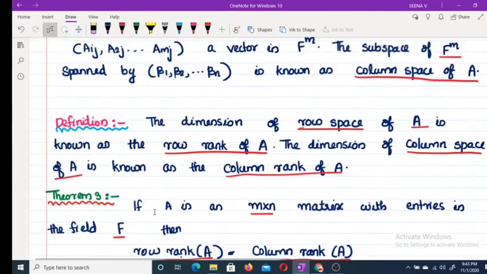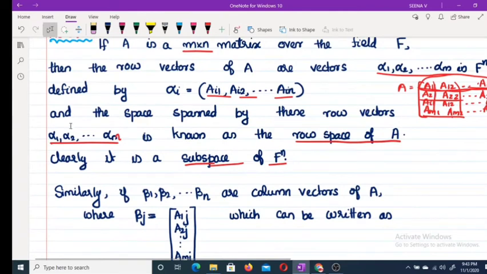If you look at this, clearly rows are a subset of Fn. Fn is the same as Fn by 1. Now what is Fn by 1? It is the set of all n by 1 matrices. Similarly, what about columns?